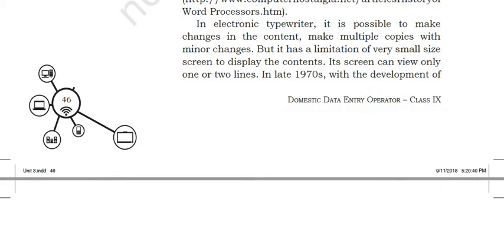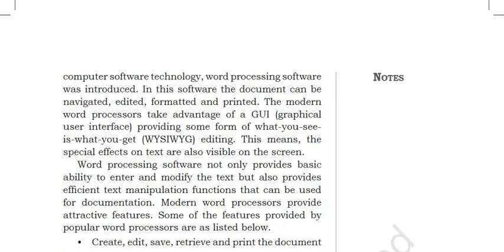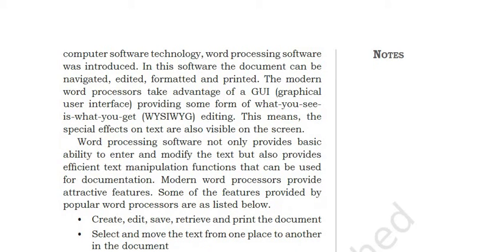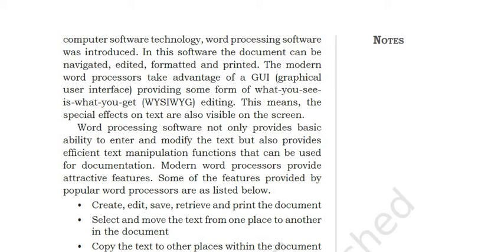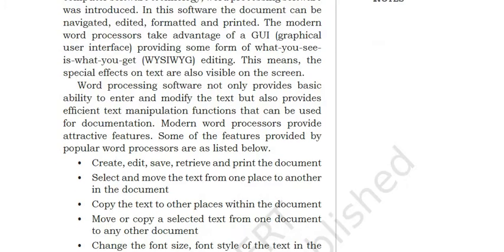In the late 1970s, with the development of computer software technology, word processing software was introduced. The first thing which is required in the field of computers is the documentation process, right? In this software, the document can be navigated, edited, formatted, and printed. The modern word processor takes advantage of the graphical user interface, providing some form of what-you-see-is-what-you-get editing. This means the special effects on text are also visible on the screen, right?